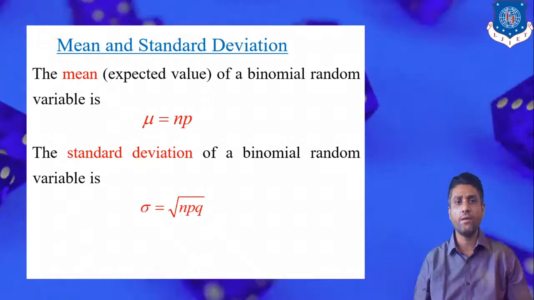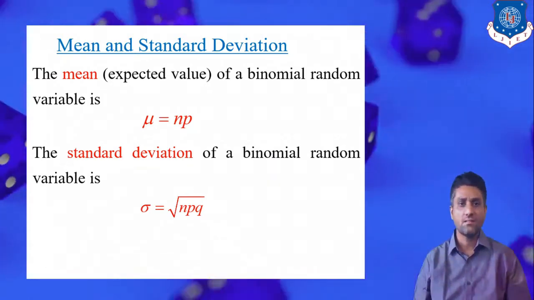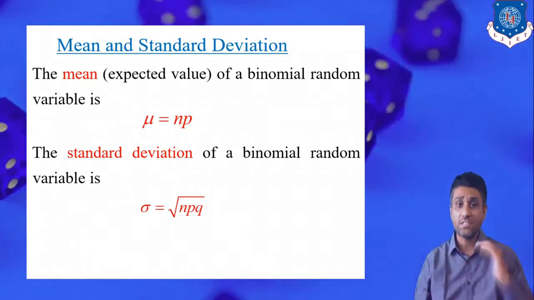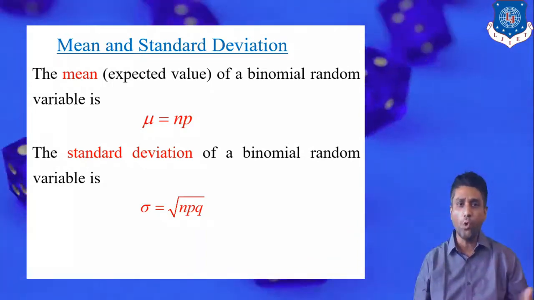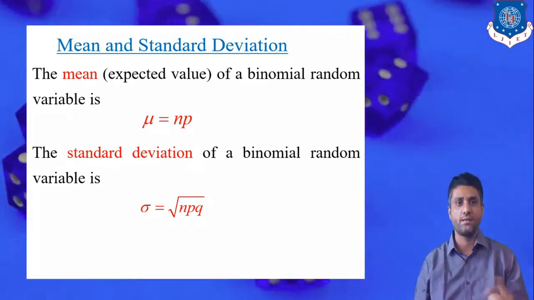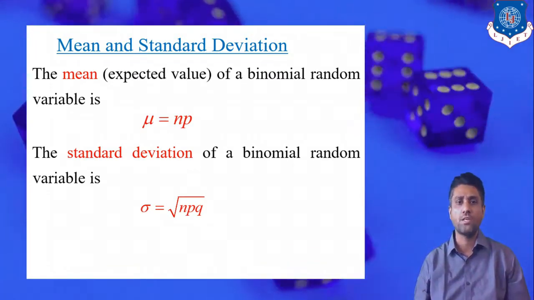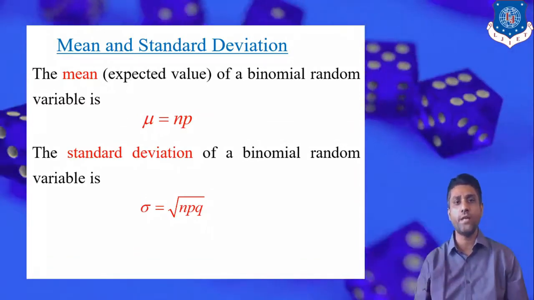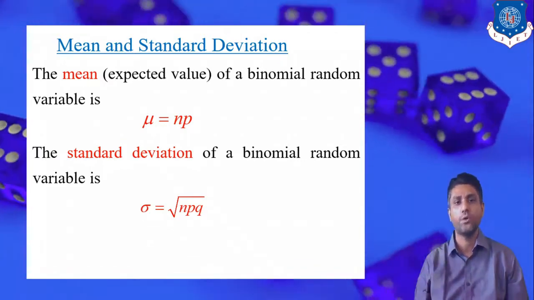Standard deviation is equivalent to the square root of n into p into q, wherein n is the total number of trials, p is the probability of success in one particular trial, whereas q is the probability of not succeeding in one particular trial. More precisely, q is equal to 1 minus p. So standard deviation is nothing but the positive square root of this quantity, that is n into p into q.